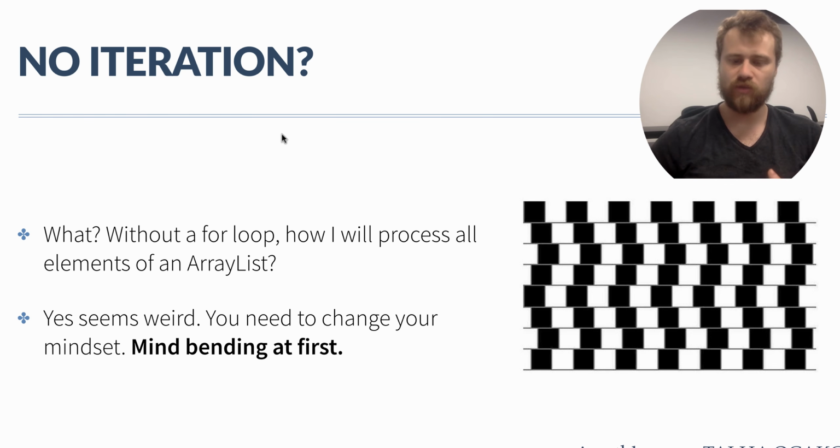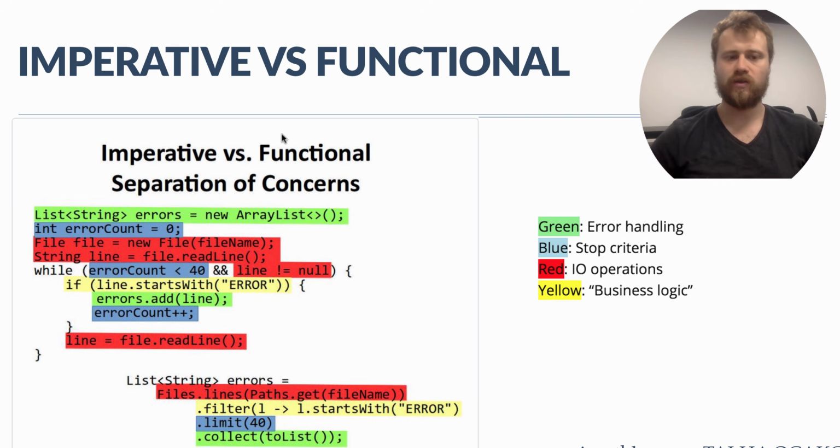Let me show you an example of functional programming. Here it is. Here, our traditional object-oriented code, our imperative code, and here the functional programming style. The problem is that we are trying to find the first 40 lines that start with error. So, in imperative programming, in our traditional coding, we reference a file object and we get the first line, and while we find 40 proper lines, we are iterating over all the lines.